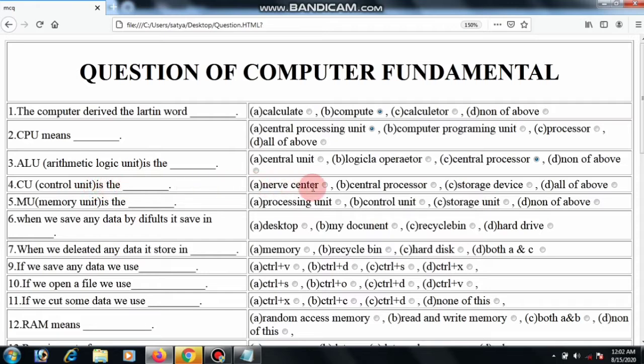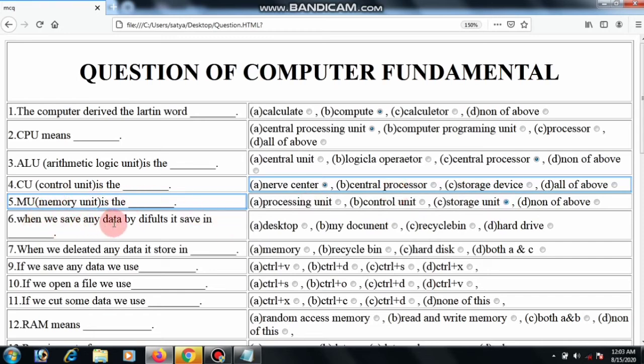Control unit is the nerve center, central processor, storage device, all of above. Nerve center, because the control unit controls all the functions of the computer, so it is called nerve center. Then MU is the processing unit, control unit, storage unit, or none of above. MU is the storage unit.